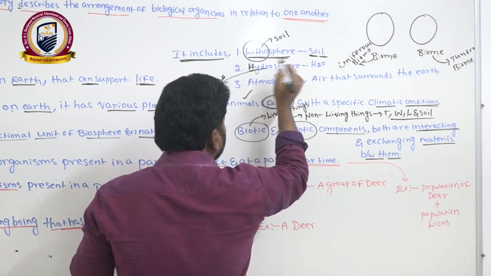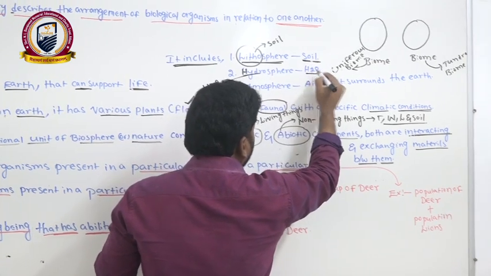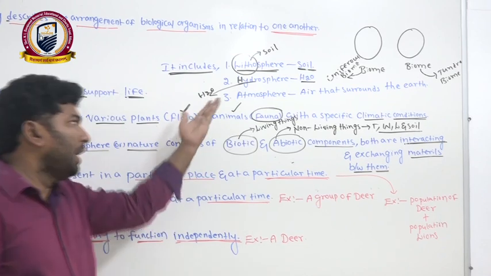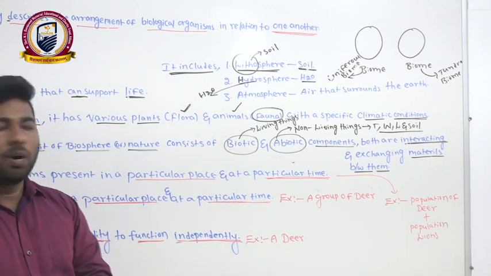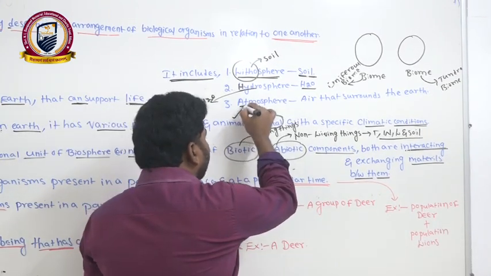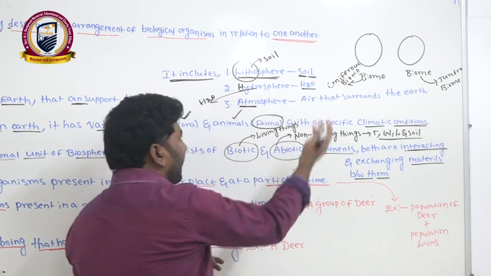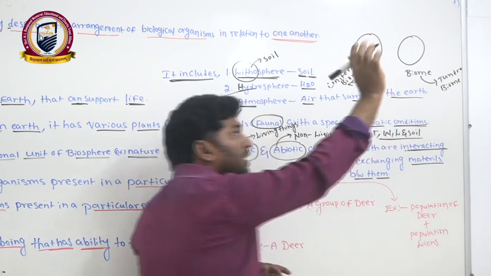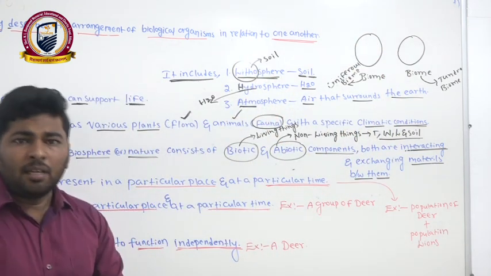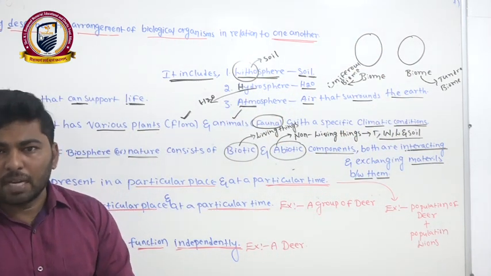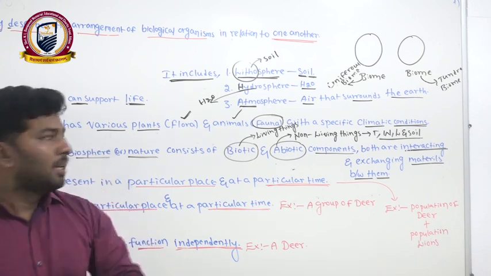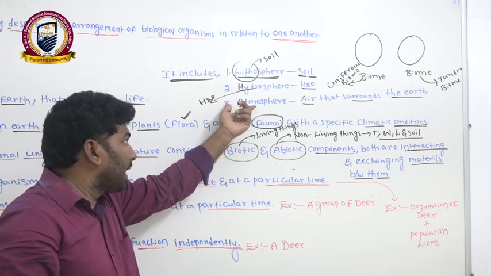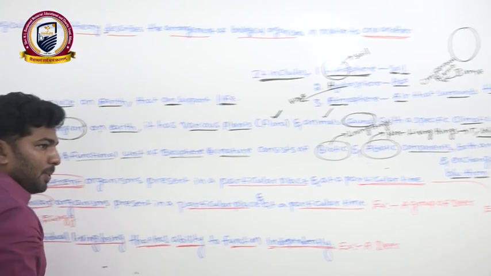Hydrosphere also can support the life of living organisms. We know so many living organisms are present in the water. Now atmosphere. Atmosphere is air, the air which surrounds the earth. We have seen many living organisms like microbes in the air. That also we are considering under the category of the biosphere.